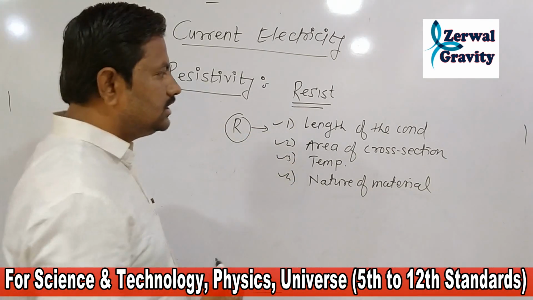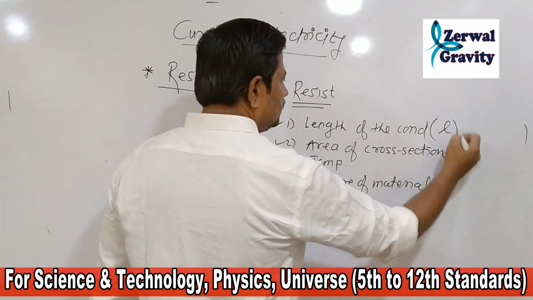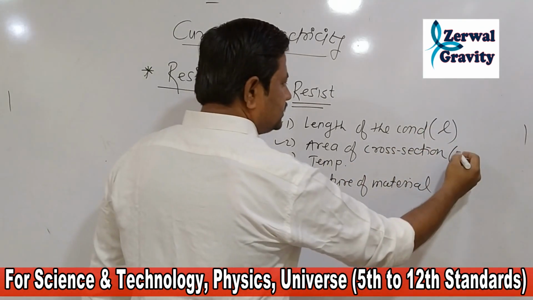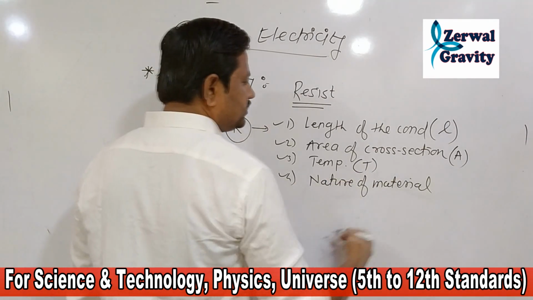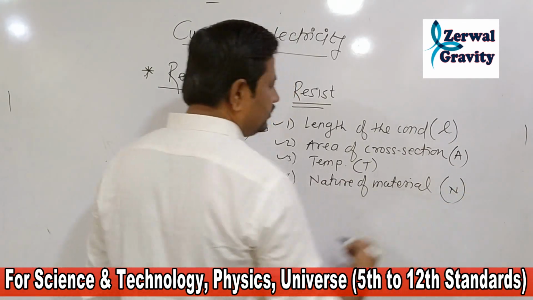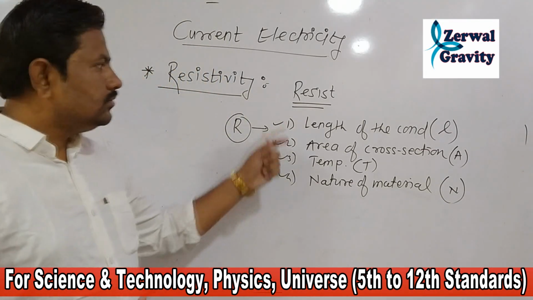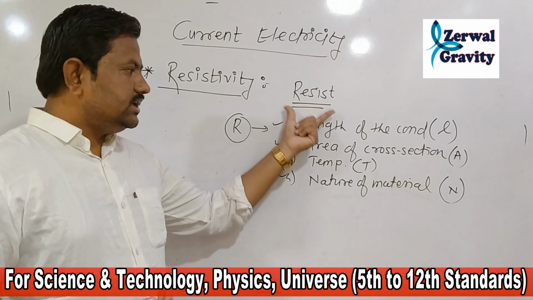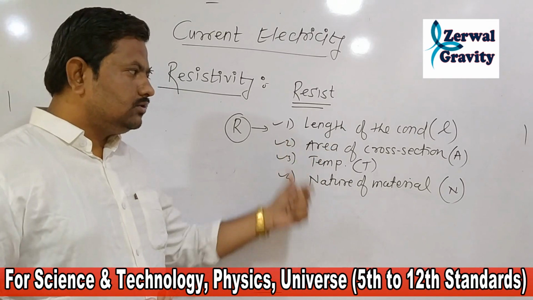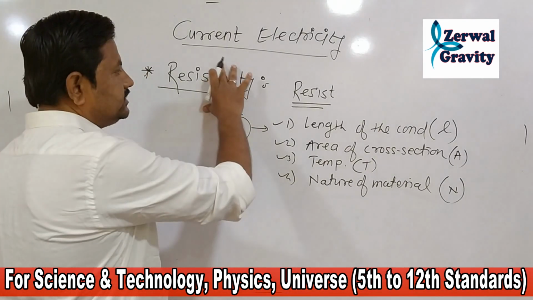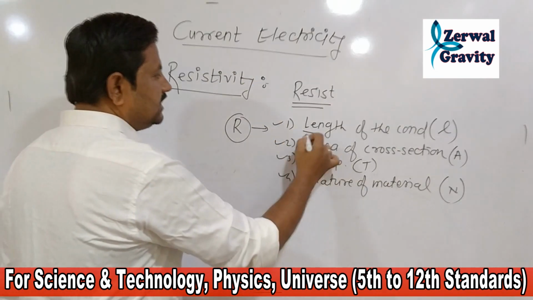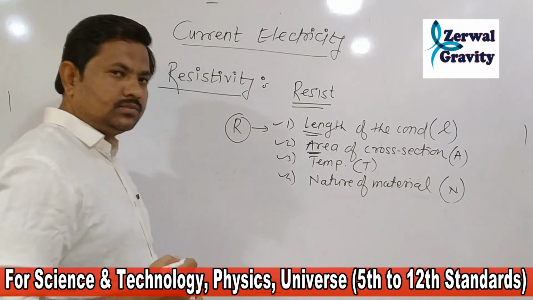Length of the conductor is denoted by L. Area of cross section is denoted by A. Temperature is denoted by T, and nature of the material is denoted by N. So the resistance depends on these four factors, but out of these, for resistivity we require these two factors, that is length and area.